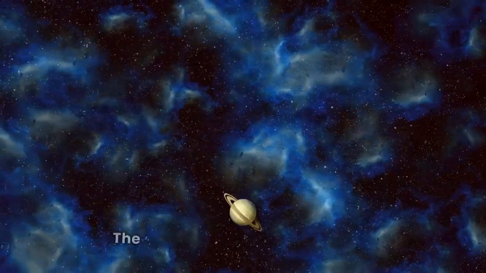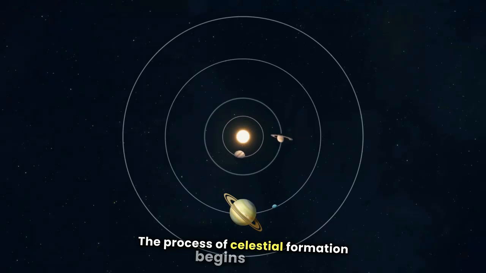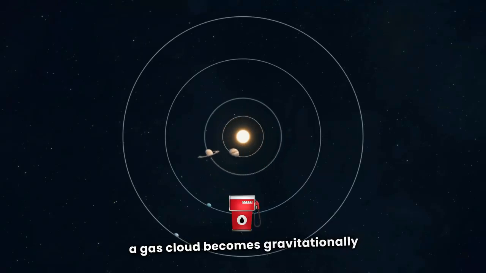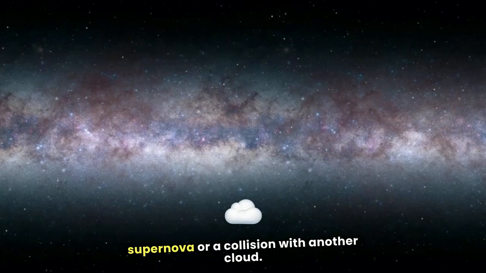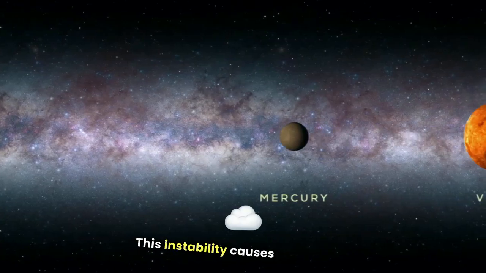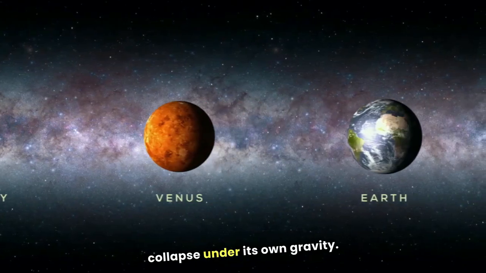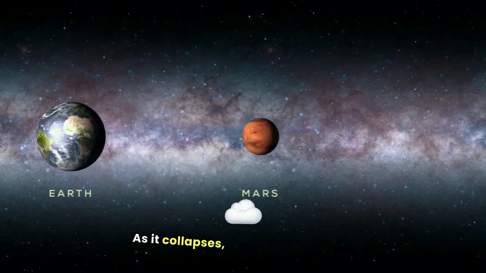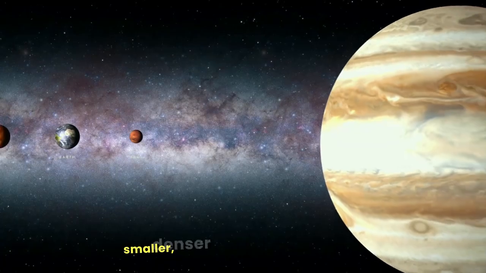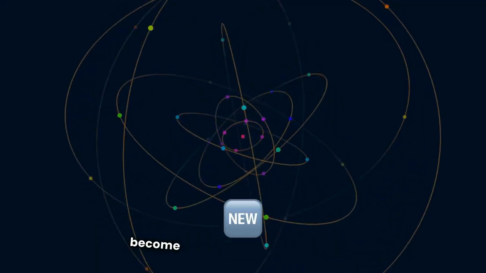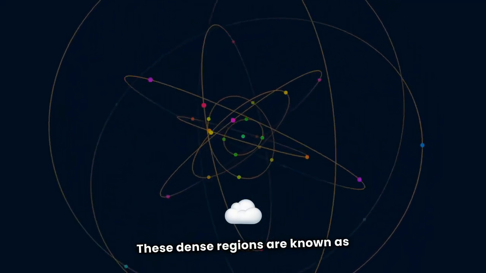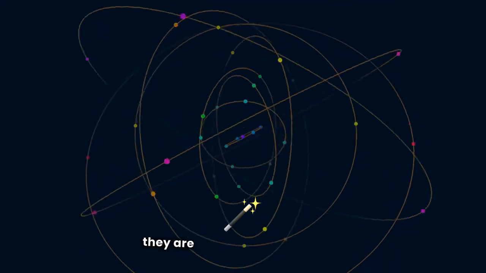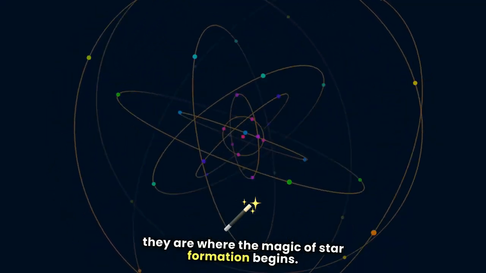These materials are the building blocks of everything we observe in the universe, from stars to planets and even life itself. The process of celestial formation begins when a gas cloud becomes gravitationally unstable, often triggered by a shock wave from a nearby supernova or a collision with another cloud. This instability causes the cloud to collapse under its own gravity. As it collapses, the cloud fragments into smaller, denser regions, each of which can become the birthplace of a new star. These dense regions are known as molecular cloud cores, and they are where the magic of star formation begins.